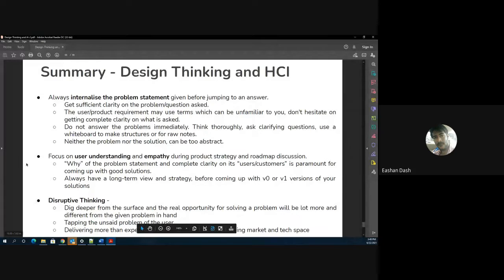Disruptive thinking. I gave you a good example of the Ola case study. You have to dig deeper from the surface, because had Ola only looked at providing an app-based solution, it would never have disrupted the cab service. It looked at a very unorganized cab service and tried to do a lot more than the app. Because for us as users, we only see the mobile app. But trust me, the solution is way more beyond the user app, which is happening in the background, just that we are not aware of it. So that is where disruptive thinking comes into play. You have to tap the unsaid problems of the user, the problems the user himself or herself is not aware of.